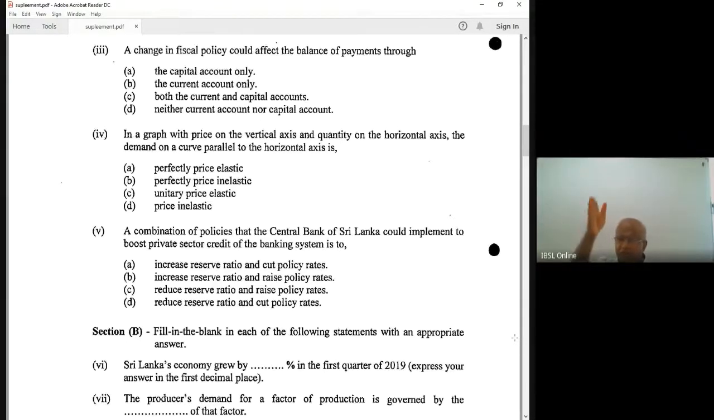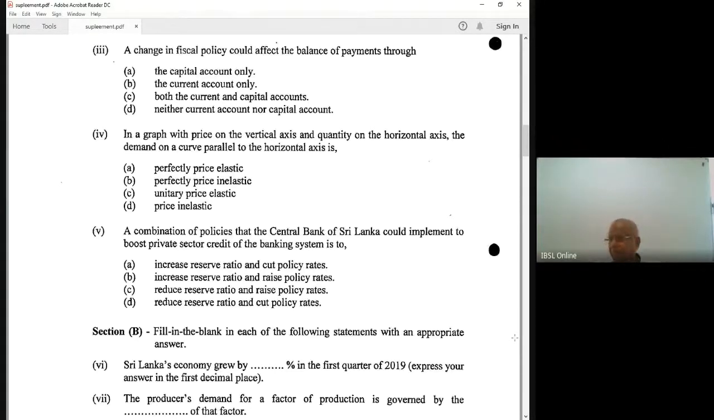Vertical means perfectly inelastic. Downward sloping means relatively inelastic. Horizontal means perfectly elastic, price elasticity of demand infinity. A very small change in price leads to an infinitely large change in quantity demanded. That's why it is called perfectly elastic. Perfectly inelastic means whatever the percentage change in price, the change in quantity demanded is zero, like insulin.